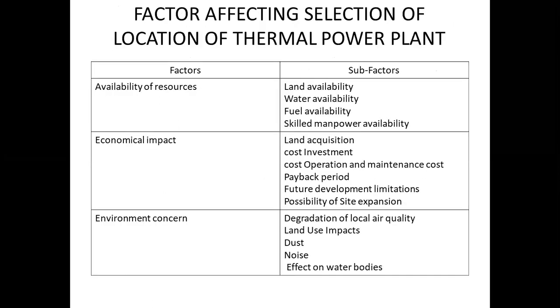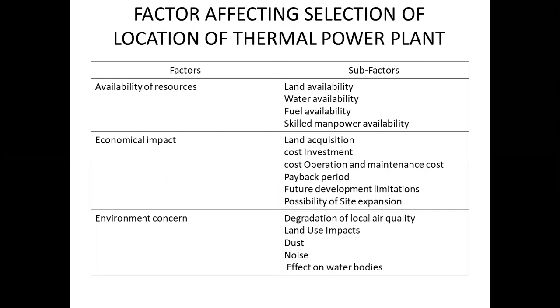Now in general, we are discussing the various factors which affect the selection of location of thermal power plant. You can see first one is availability of resources, where resources are the land, water, fuel and skilled manpower. Next one is economical impact. The various factors are land acquisition, cost investment, cost operation, maintenance cost, payback period, future development limitation, possibility of site expansion.